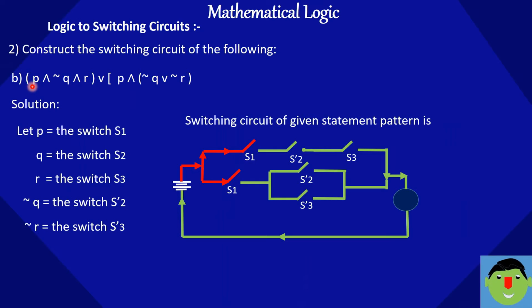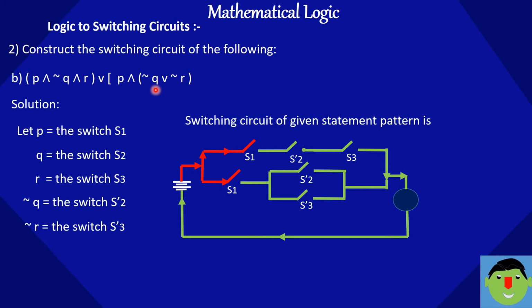You can see the two brackets, and the two brackets are separated by the connective OR, meaning these two brackets are in parallel. So P and negation Q: P is S1, Q is S2, negation Q is S-2, and R is nothing but S3, and this is parallel to P, which is S1.